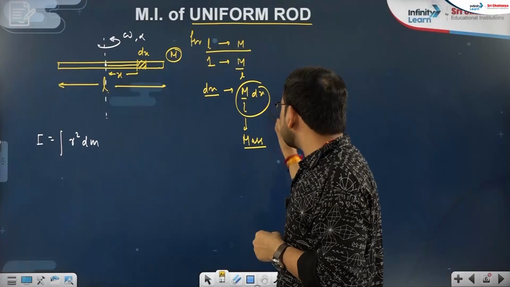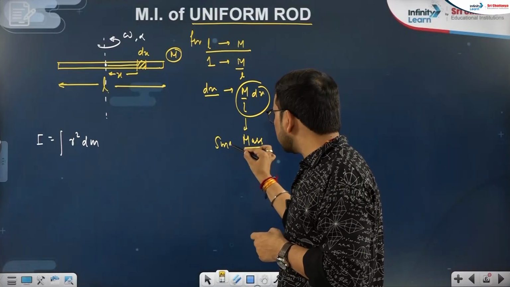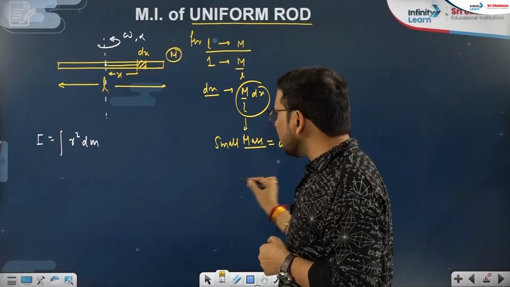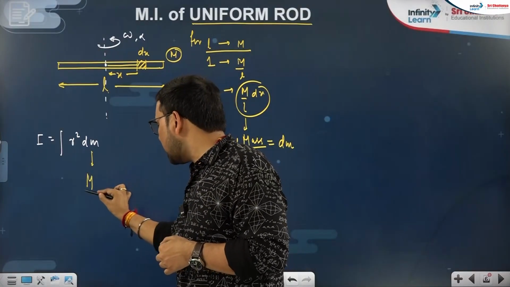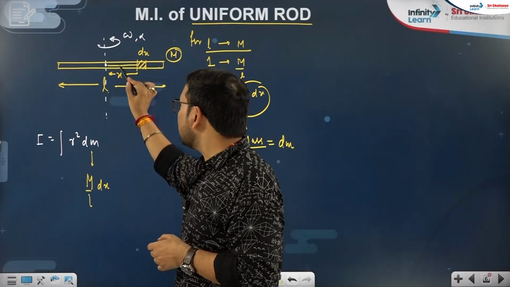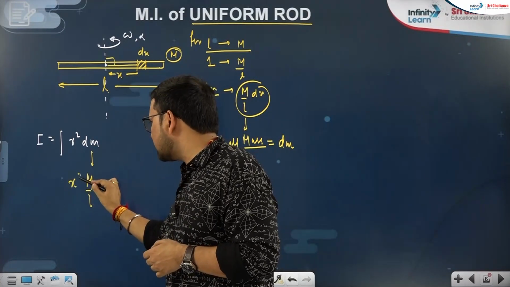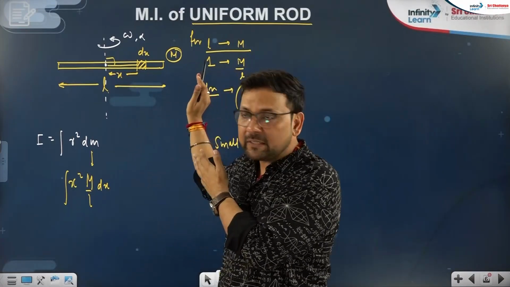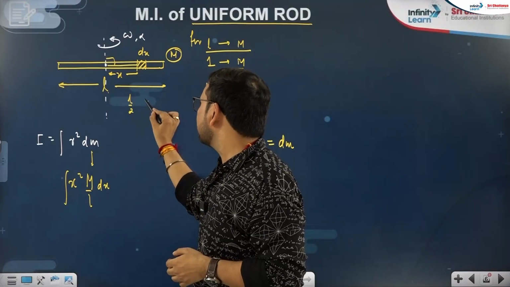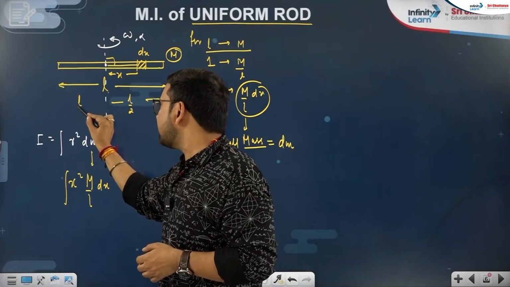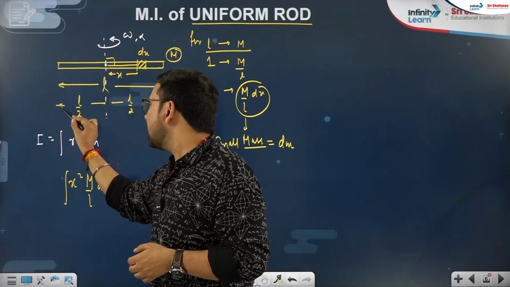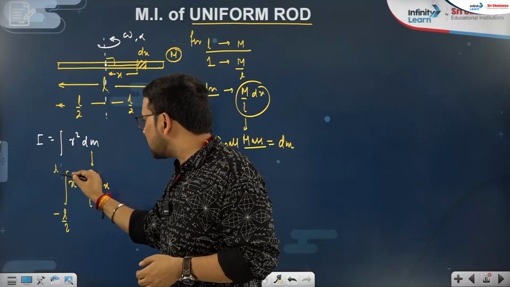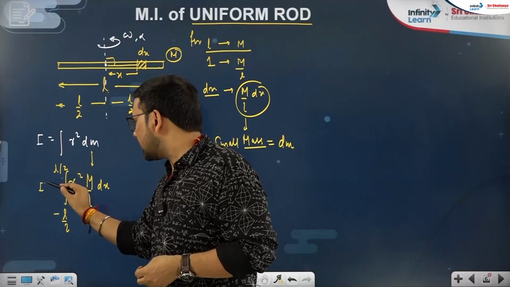Okay, now this is small mass, and the small mass denotation is dm. So if I put this in place of dm, that is m by l into dx, and its perpendicular distance from the axis is x. So r value is x here, and since the center is there, from the center on the right hand side when I am measuring the rod, I go only l by 2. Similarly, when I go to the left hand side, also we measure L by 2. So minus L by 2 means left side, and plus L by 2, that is the limit for the moment of inertia.